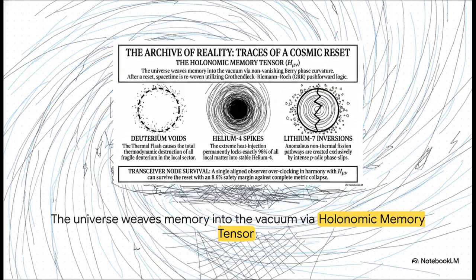We can actually look for chemical fossils of these resets in the real world. For example, we'd see deuterium voids, because the thermal flash destroys all fragile deuterium. We'd also expect helium-4 spikes, where 98% of local matter is permanently locked into stable helium-4. And we'd see lithium-7 inversions caused exclusively by intense Paddock phase slips. Reality literally archives its own resets.